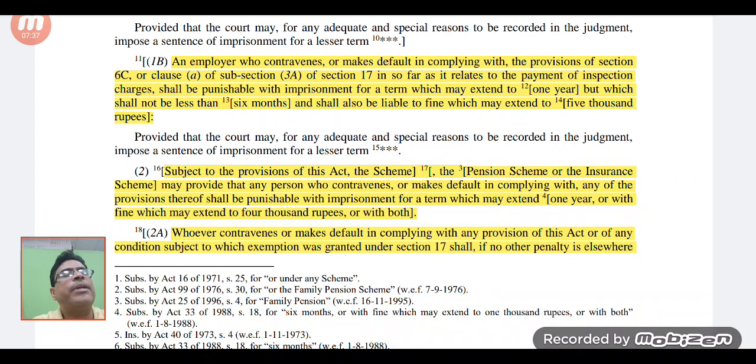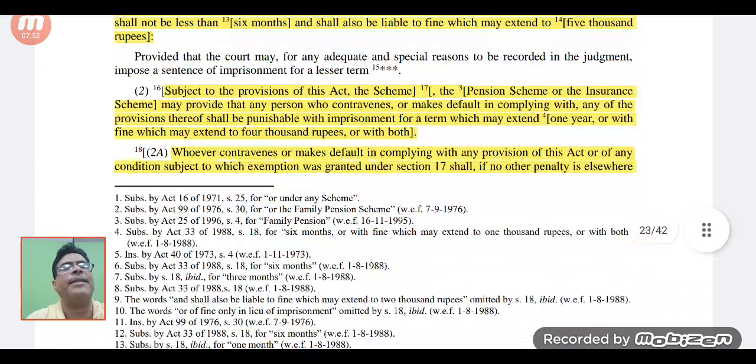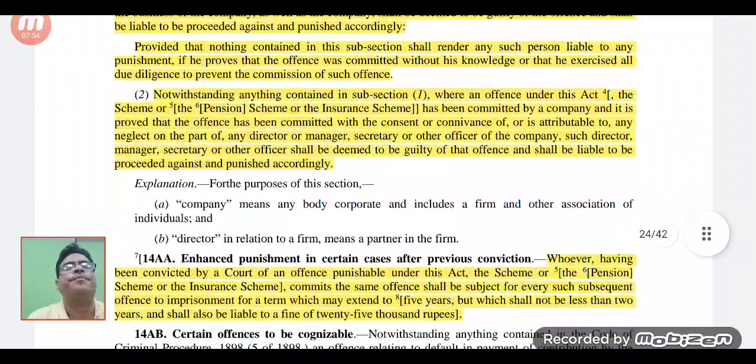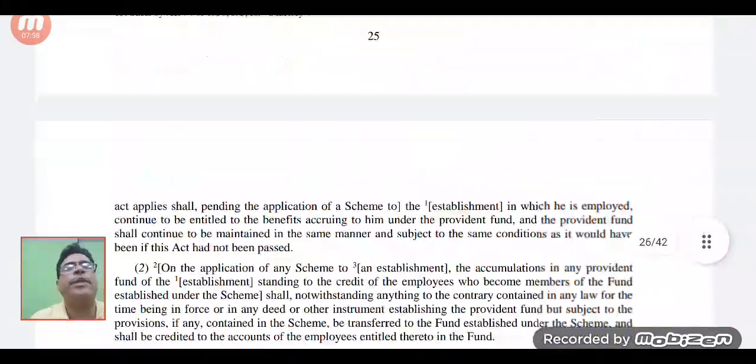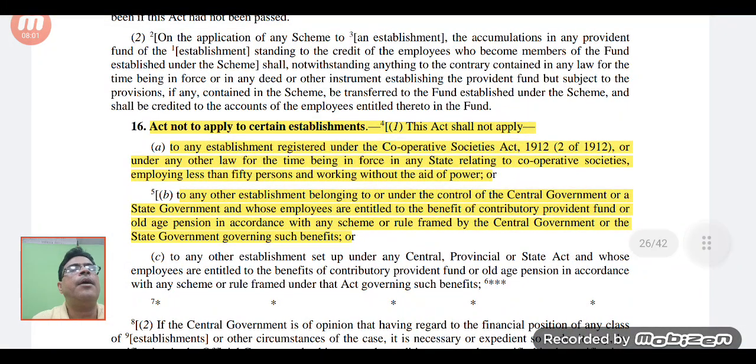So students, through this we can understand that there are different kinds of penalties which may be imposed if any employee or employer contravenes the provisions of this act. In that case he would be penalized. So I hope through this we have covered up to section 14, and in my next video we will start from section 16, and we will try to cover the remaining portion of the PF and Miscellaneous Provision Act 1952.